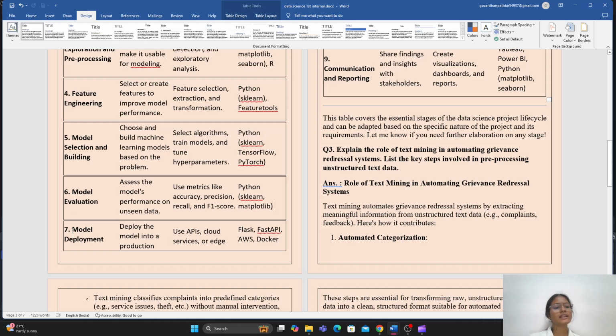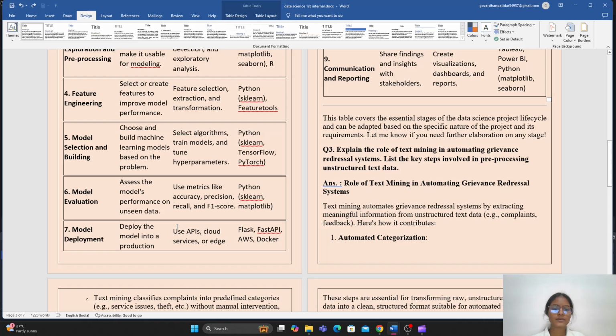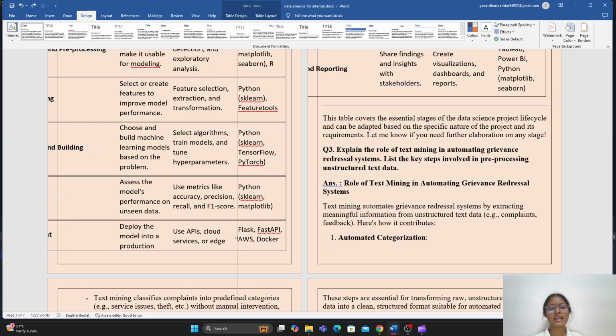After that, model deployment is the next stage, that is the seventh stage of our data science project. Its objective is to deploy the model into production. After that, you can use APIs, cloud services, or the edge. The tools or libraries which you can use for model deployment are Flask, FastAPI, AWS, Docker.